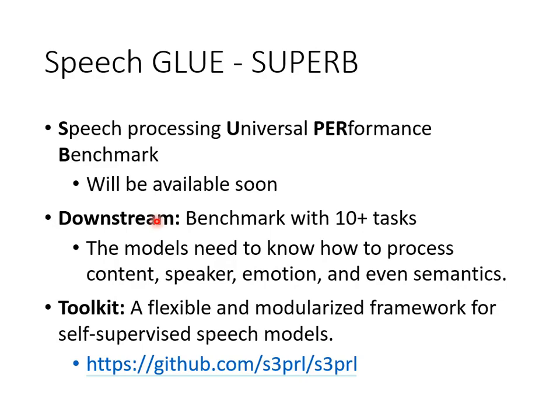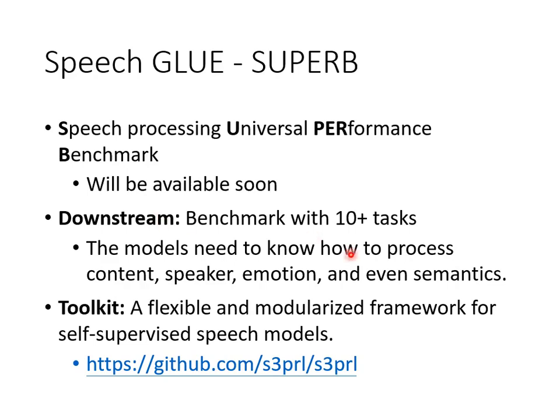In this benchmark corpus, there are 10 different tasks. Speech has many different aspects. Many people talk about speech-related technologies. They only know that speech recognition converts voices into text. But this is not the full view of speech technology. Speech actually contains a lot of information. In addition to the content, which is what you said, it contains other information. For example, when this person says this sentence, what is his tone? And behind this sentence, what kind of semantics does it have?